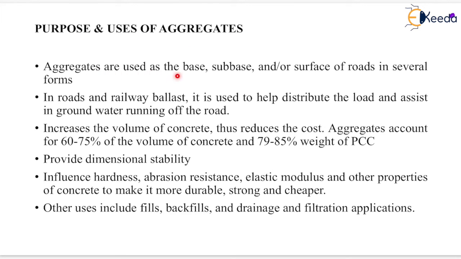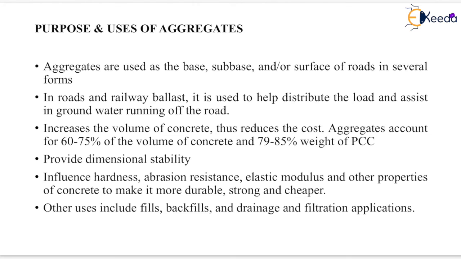Now, purpose and uses of aggregate. Aggregate is used as the base, sub-base or surface of roads in several forms. In roads and railway ballast, it is used to help distribute the load and assist in groundwater running off the road. It increases the volume of concrete, thus reduces the cost.